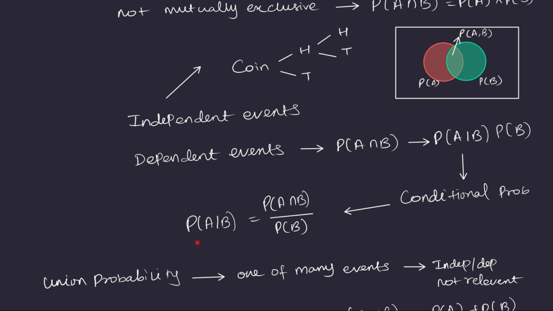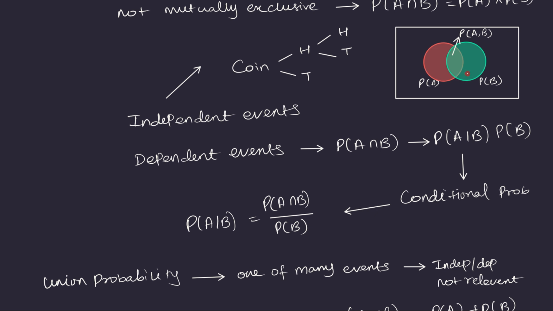Now we want to find out the conditional probability of A given B had already happened, which means the dot is already somewhere within this green circle. Now we want to find out the probability of that dot being within this intersection region. Because it is already in this green region, we don't know where it is. It is somewhere in this green region, and we want to find out the probability that the dot is within this intersection region, because this intersection region is the region which is overlapping with A, and we already know that it is definitely within this green circle. And if it is also going to be in the red circle, then it has to be within this intersection region, right?